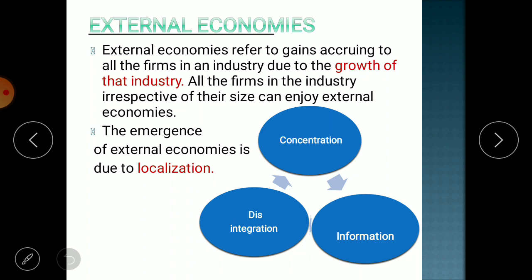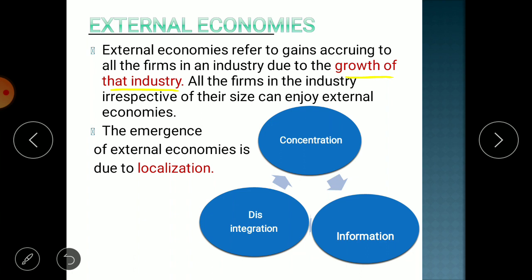So that is what is written here, that external economies refers to the gain accruing to all the firms in an industry. It is not like it is available to only one firm. What is the reason that external economies benefit is available to all? There is a single reason: growth of the industry happens, and that is why there is a benefit of reduced cost of production.